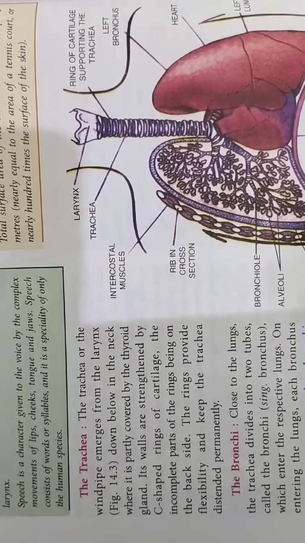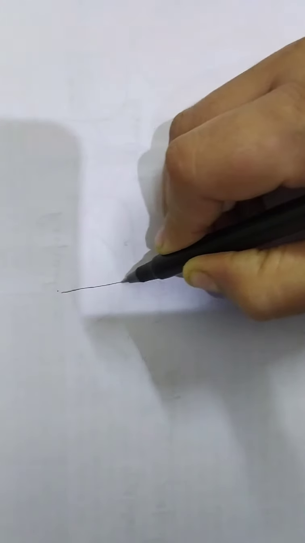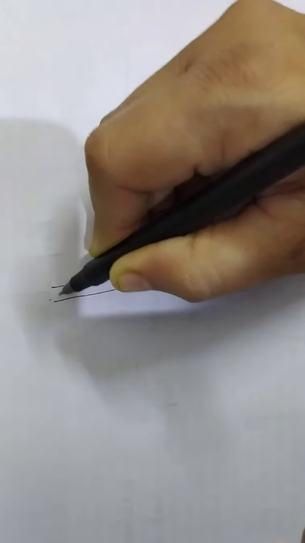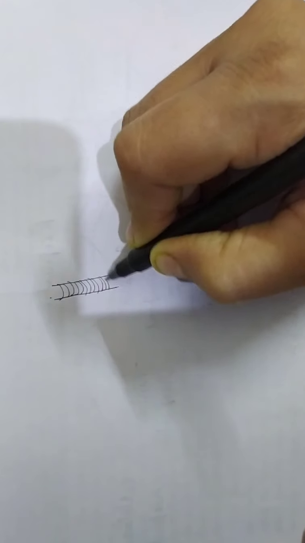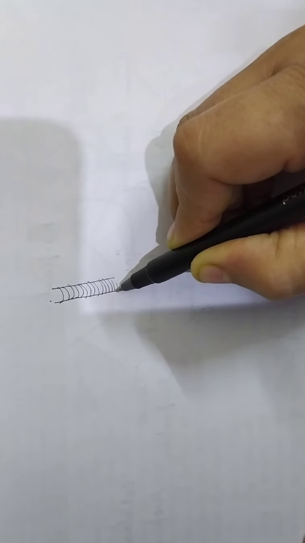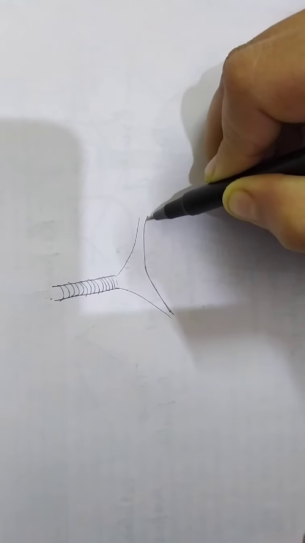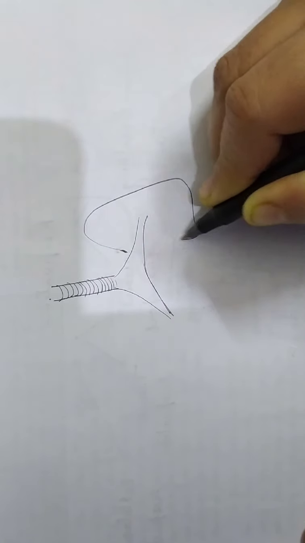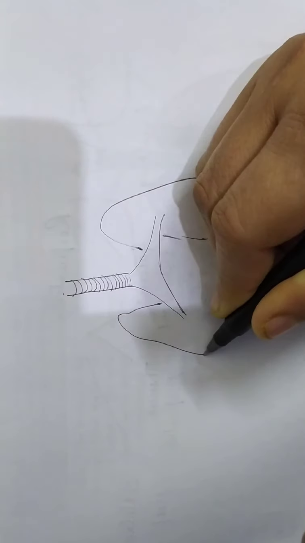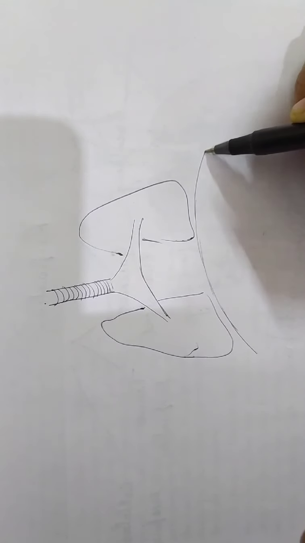Okay, and now we will discuss the structure of the respiratory system. Just roughly, if I would like to explain, let's say this is the windpipe or the trachea, and as I told you it is formed of C-shaped rings of cartilage. We call them cartilaginous rings. The moment it reaches down, it divides into two branches, and these two branches go into each lung. You know that we have a pair of lungs which are slightly conical in shape, the left lung and the right lung. These lungs rest on the diaphragm. So this is the diaphragm, let's say.